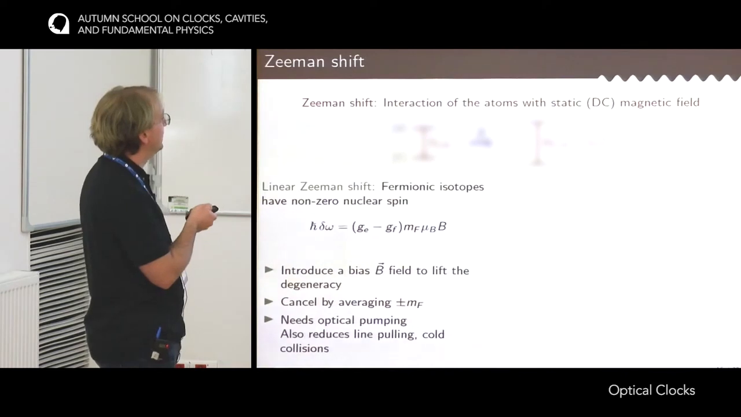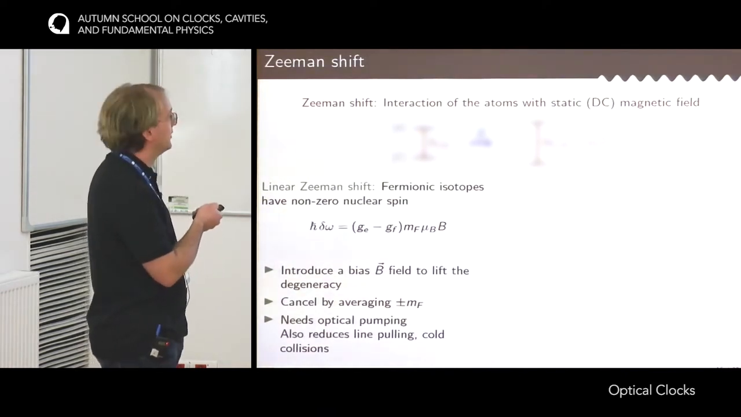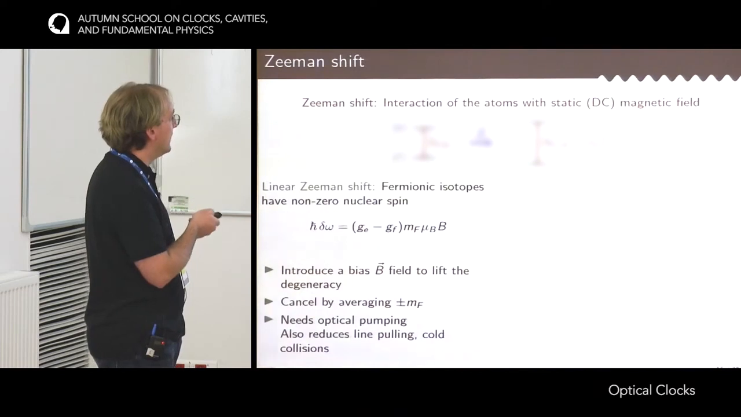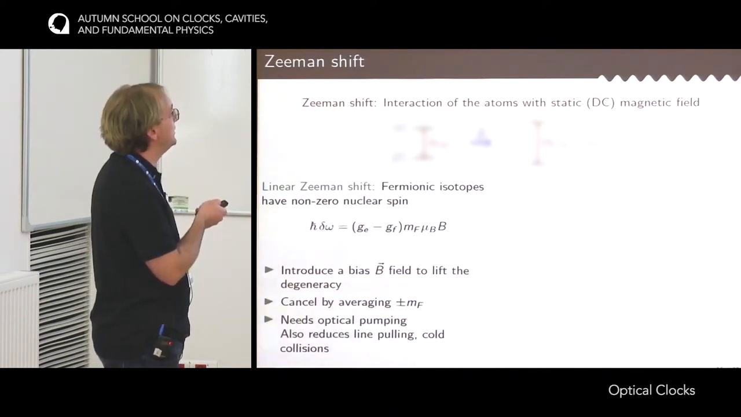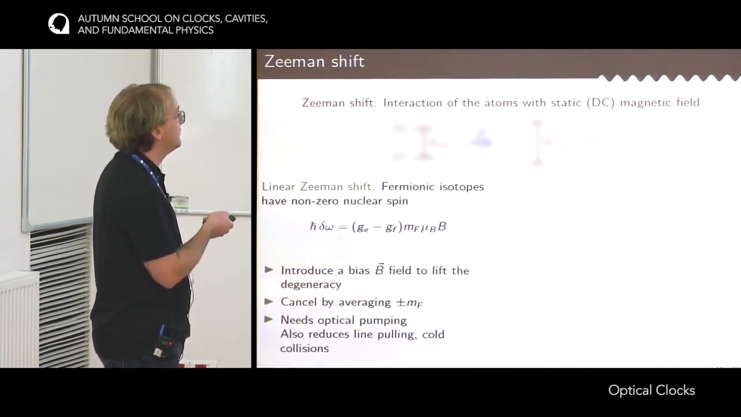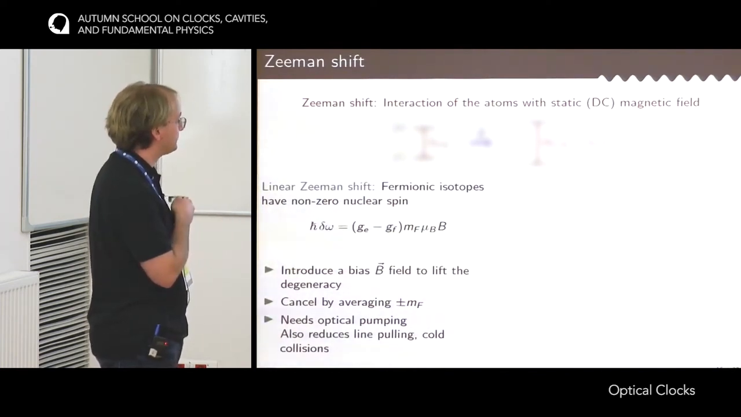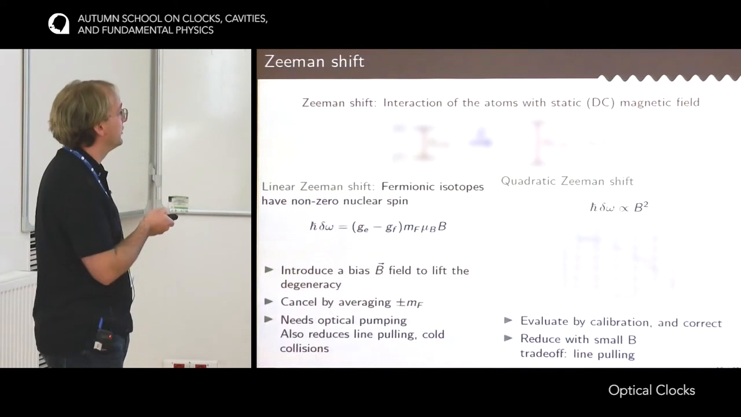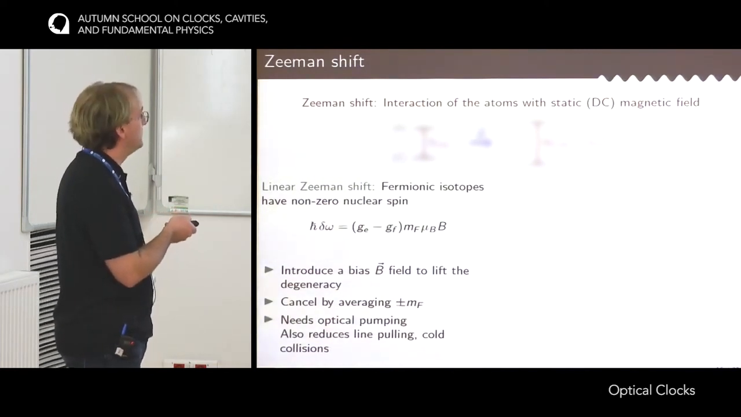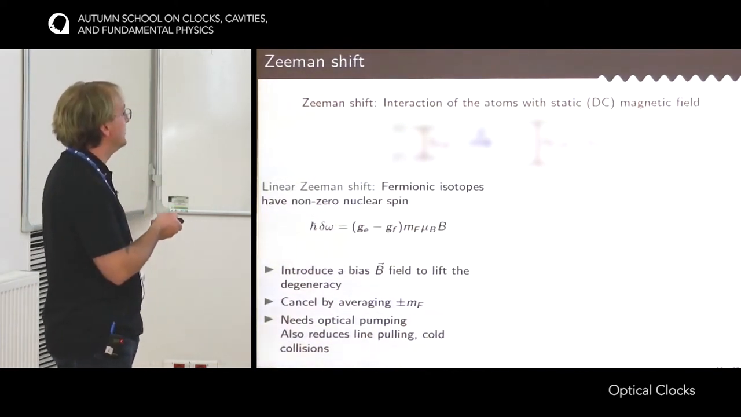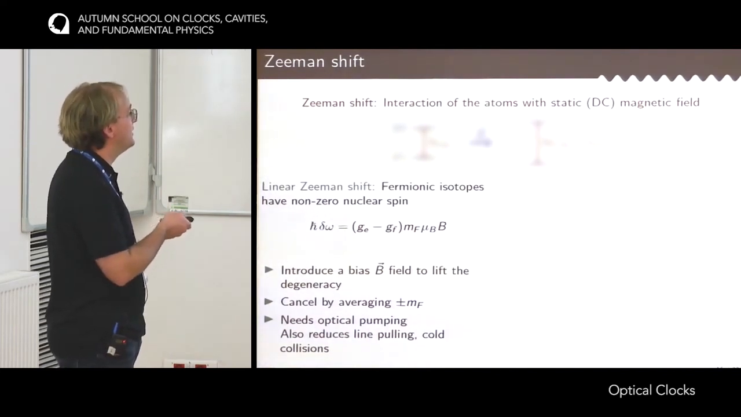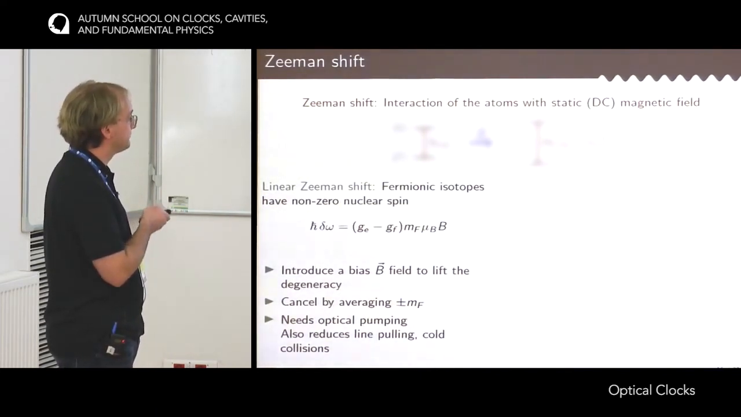So how to get rid of this effect? The idea is to introduce on purpose a bias field B to lift the degeneracy between all these magnetic sublevels. And then, since this effect is symmetric in m, so it's opposite when you switch from m to minus m, it's possible to cancel it by averaging the two clock transitions, plus mF or minus mF. But this requires a number of experimental procedures, namely to optically pump the atoms in one of these magnetic sublevels.